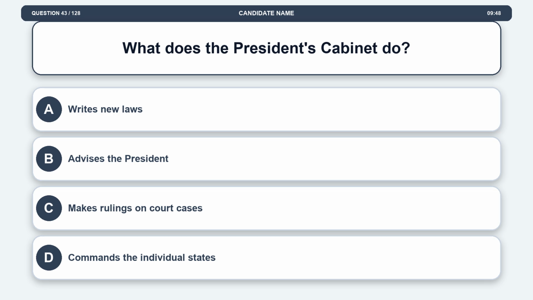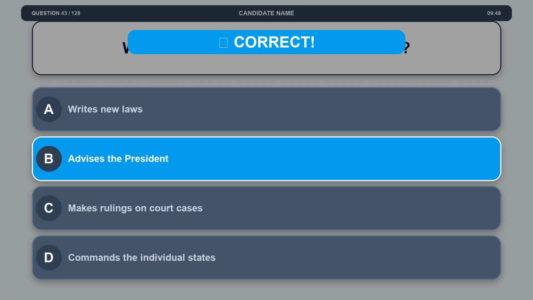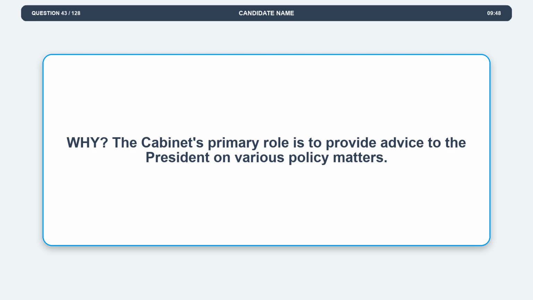Option D, commands the individual states. The correct answer is option B, advises the President. Explanation. The cabinet's primary role is to provide advice to the President on various policy matters.